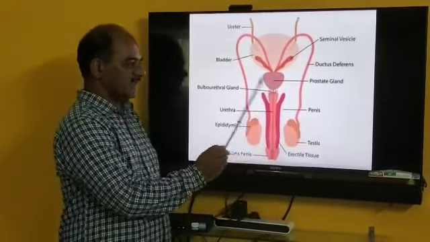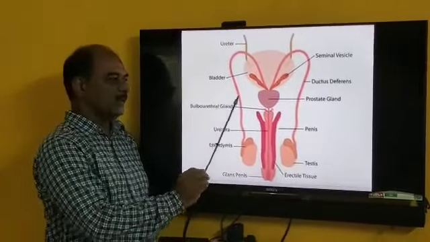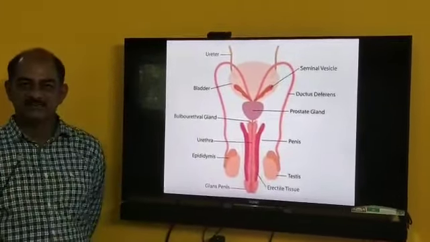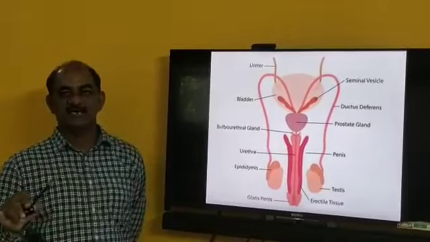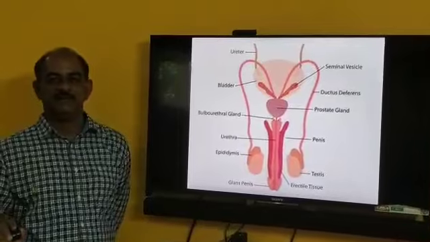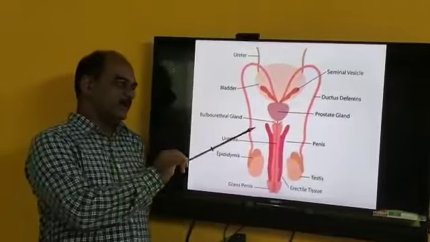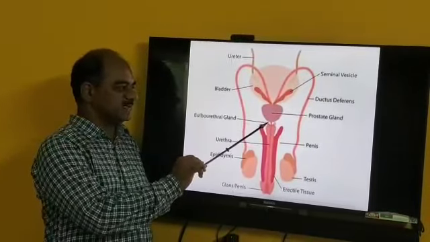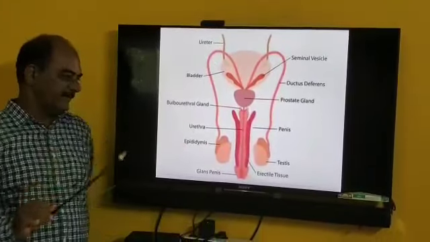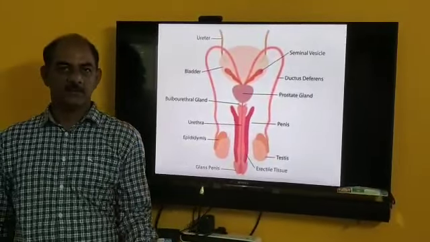Then the bulbourethral gland, called Cowper's gland. They are also paired, and these glands secrete mucus, which discharges into the urethra, and at the time of copulation it lubricates the passage of the female reproductive tract and nourishes the sperm. So in this way, that is concerned with the seminal vesicle, bulbourethral gland and prostate gland. In this way, that is the male reproductive system.